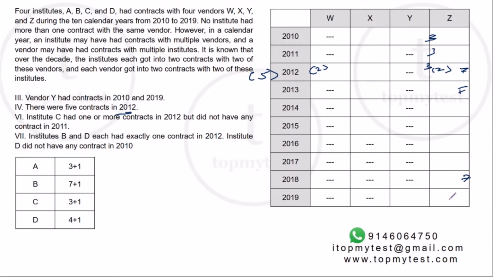And if you start with a 7-year contract in 2012, it will get over in 2018, right? What happens in 2019? You'll have to take up a new contract, right? But in that case, you will have to have entered into 3 contracts across the period, which is not going to be possible. Let's try the other way around.